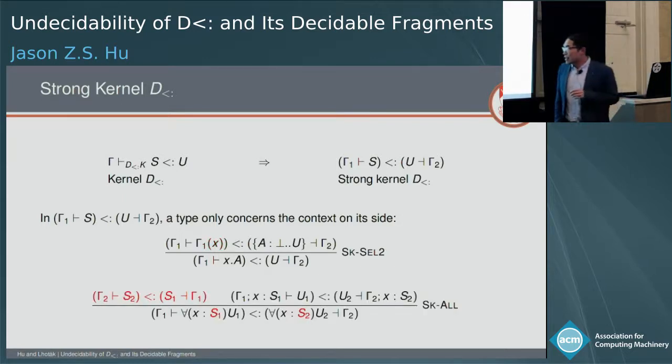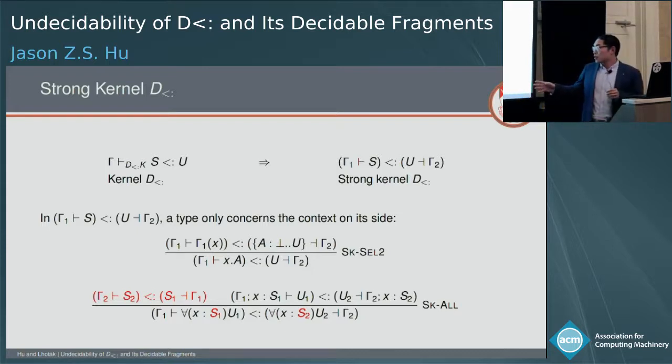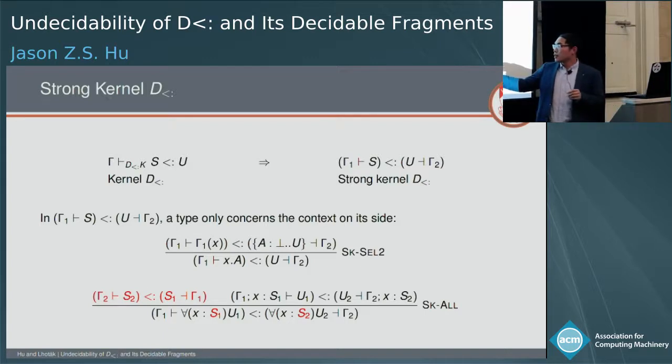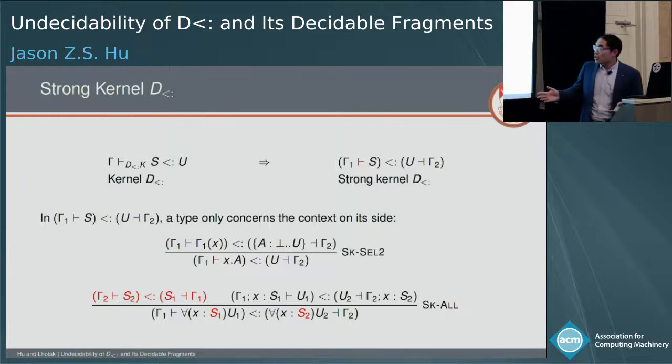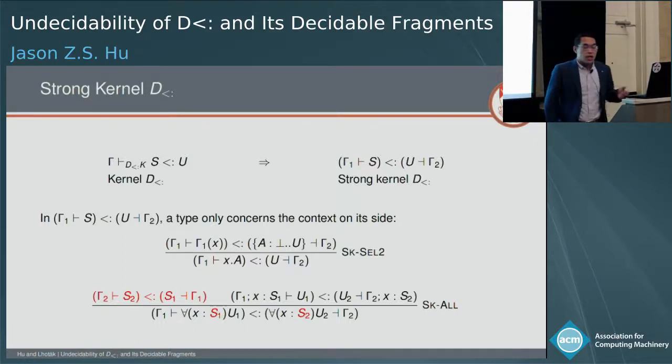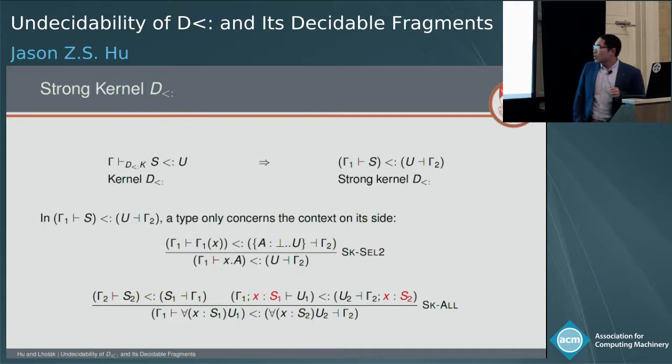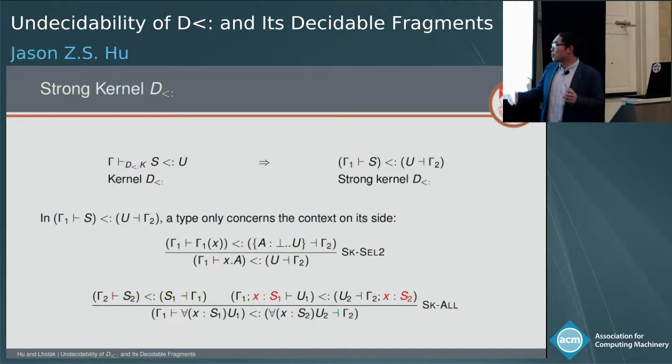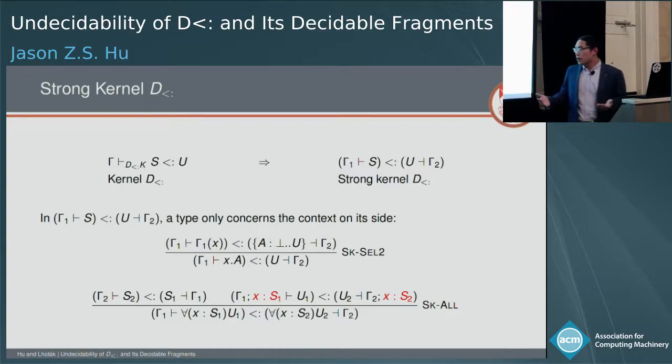And the second treatment that we do is to completely symmetrize the OR rule. So now, as you can see, the parameter types don't even have any syntactic relation as long as S2 is a subtype of S1. And what's more, here, before we compare the return types, the U's, we push S1 and S2 into their respective contexts. So therefore, we recover the symmetry.